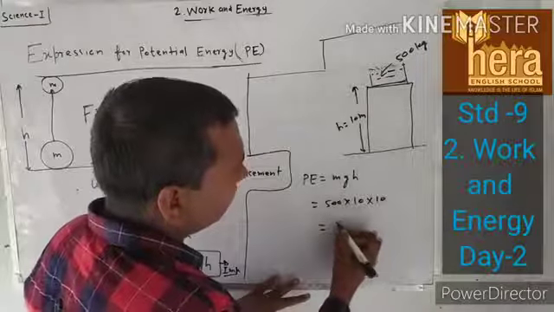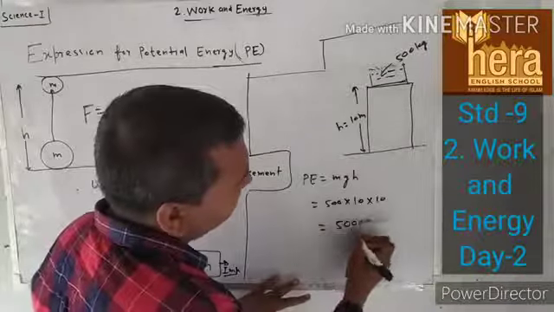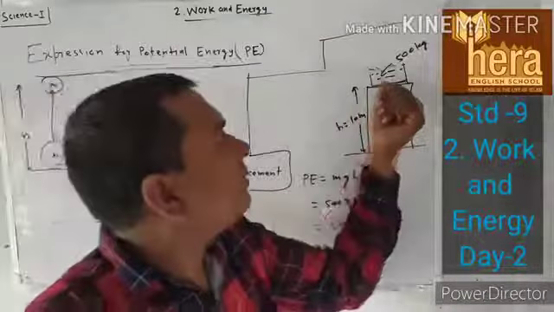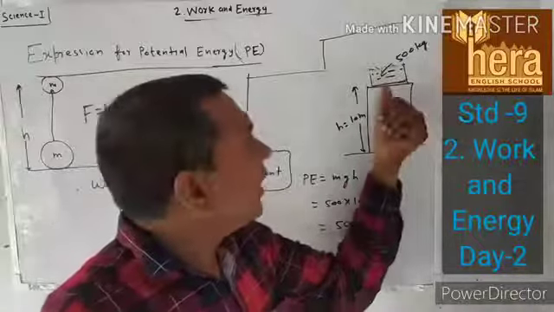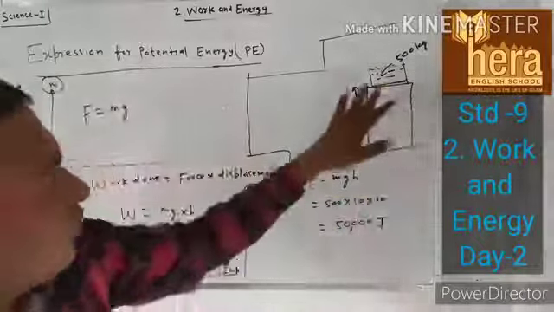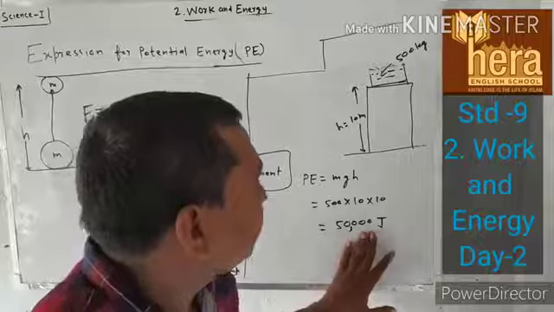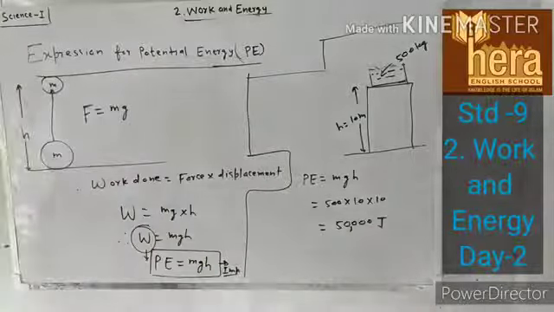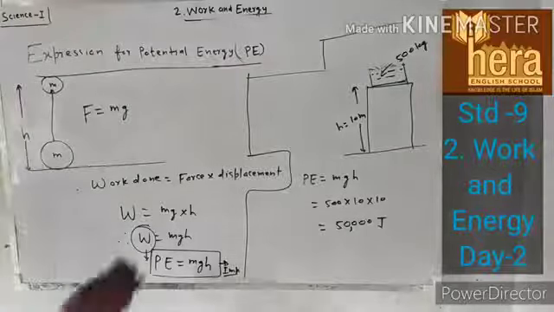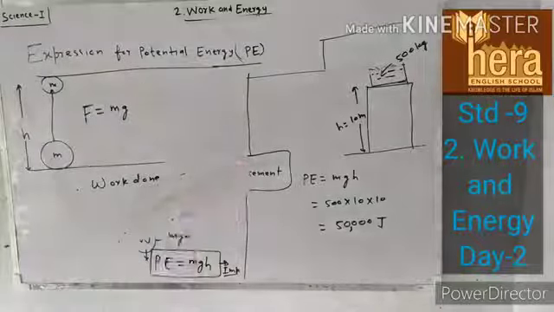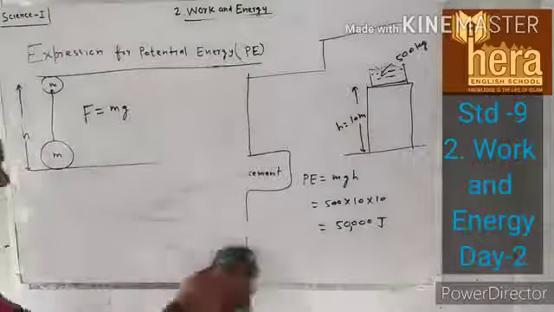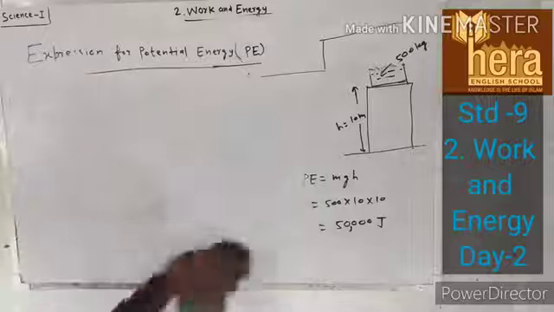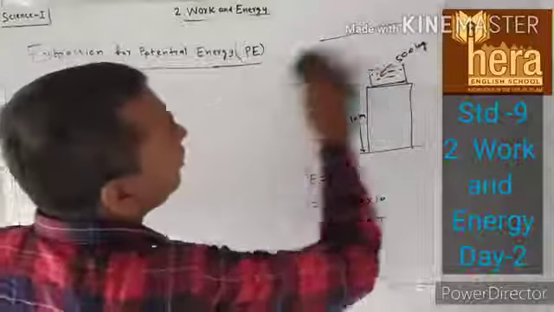So this will be equal to 50,000 joule. So this water tank has 50,000 joule of potential energy. Okay. So one more example I will take. This is homework for you.